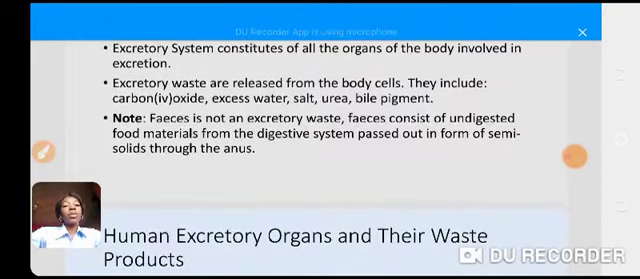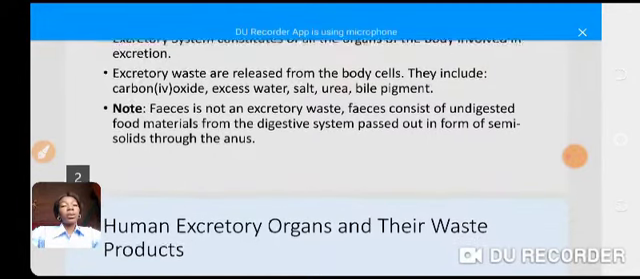Now we are going to talk about human excretory organs and their waste products. We are just going to mention the organs of the body that are involved in excretion and the waste that they release. I know by now some of you will be raising your hand to answer that, because in one of our lessons we've mentioned them. But let's look at it.